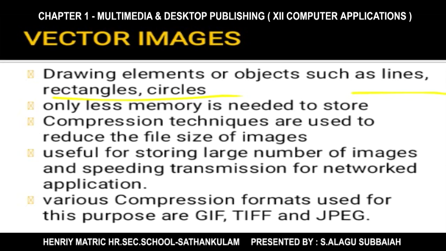We need only less memory to create this type of image, and we can also use the compression technique to reduce again the size of the images. This type of images are very useful when we send a large number of images to a particular network through the internet, and we have many compressed image formats here. They are zip, tip and jpeg.